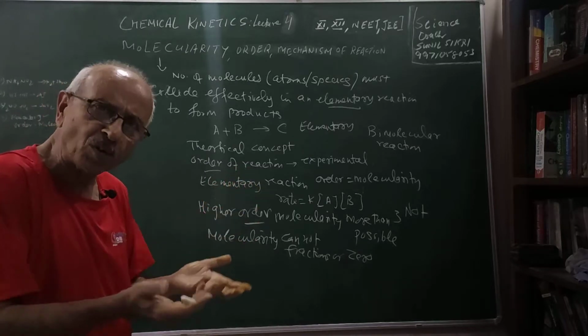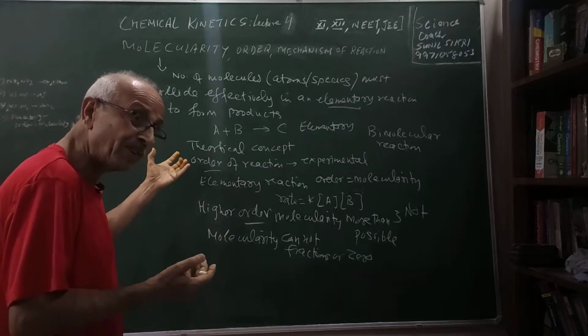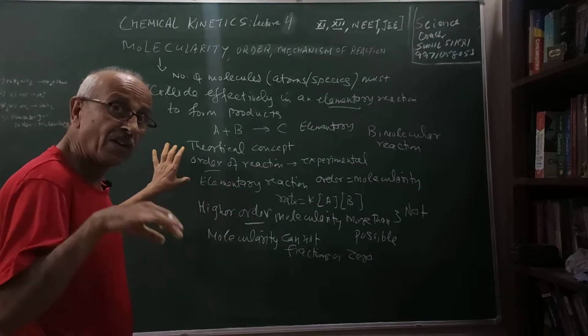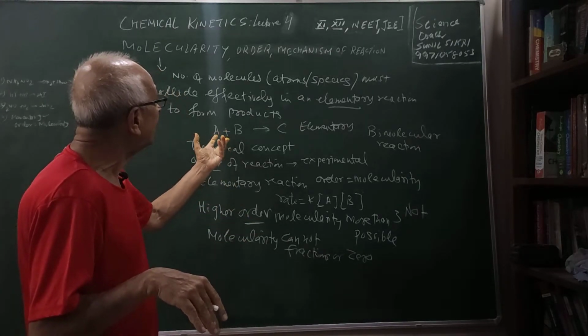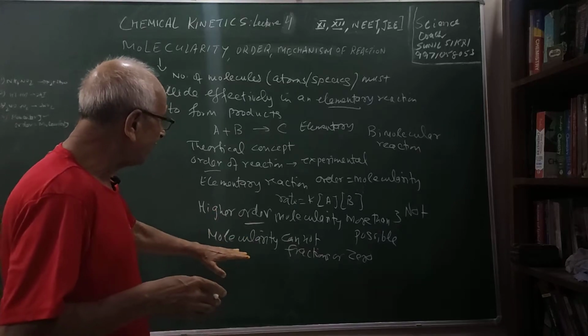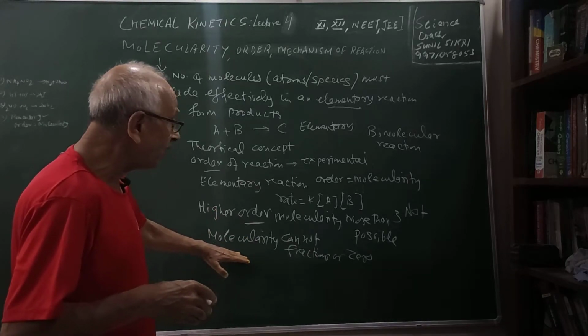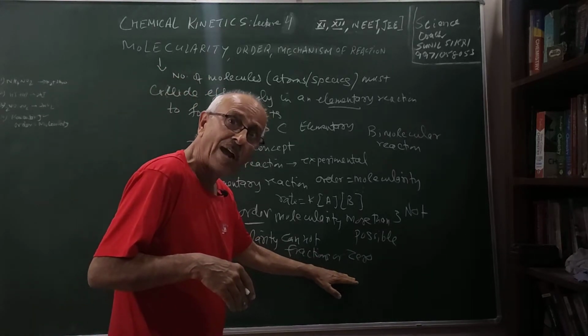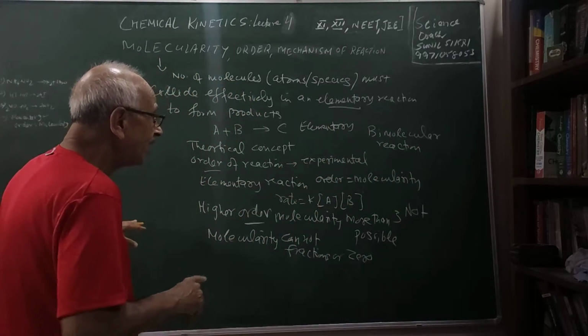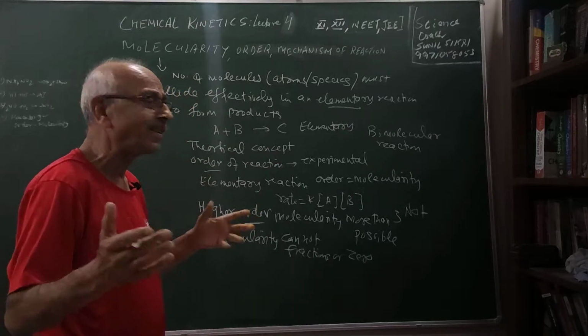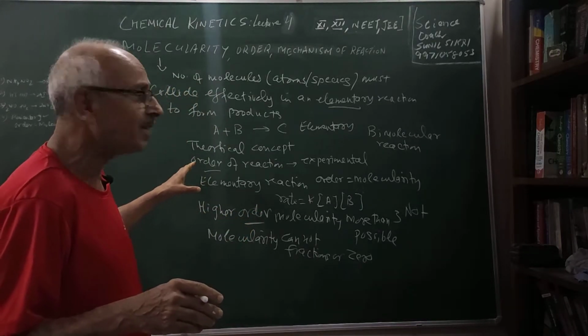The molecules have to collide to form the products. Theoretically, we are talking theoretical concepts and not the experimental things. And here, unless you have a molecule which will collide, the product will not be formed. Therefore, it cannot be zero. And it cannot be more than 3, which we have told. It cannot be fractions also. Half molecule does not exist, so how can it collide?